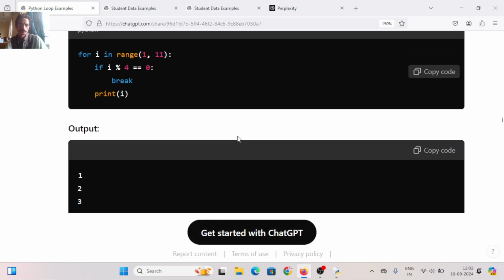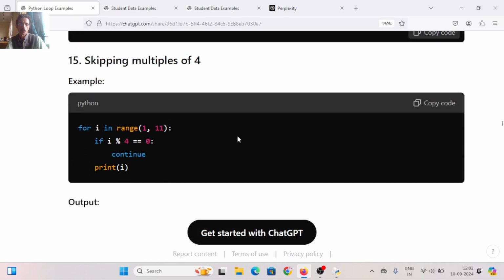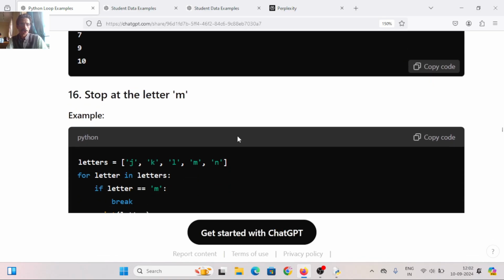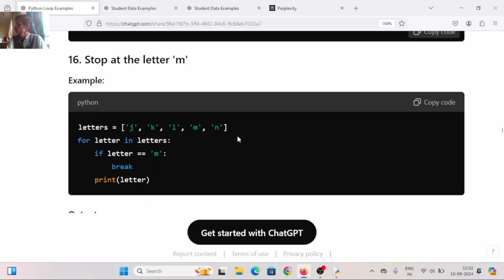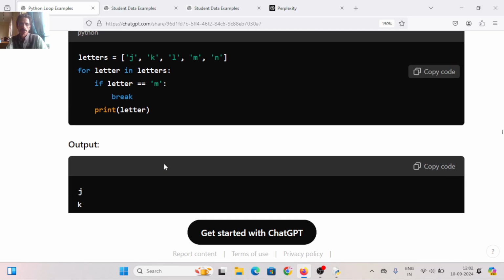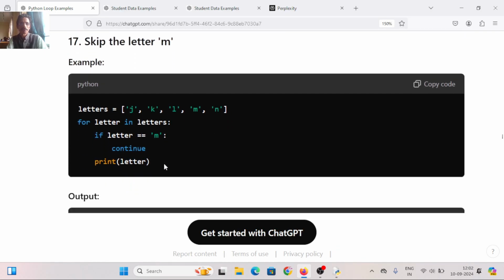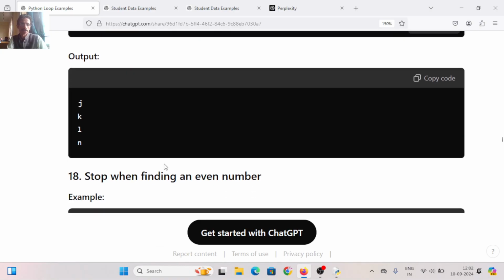Next, skipping multiples of 4. We have already executed the code. Stop at letter M. Means when we get the letter M, stop. Just use break, that's it. Same example. Skip at letter M, use continue. Stop means break, skip means continue. Write this down: stop means break, skip means continue.